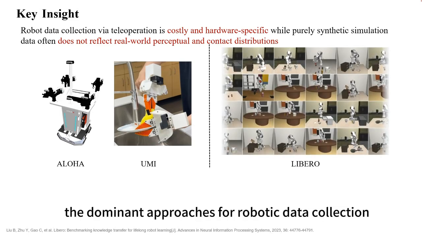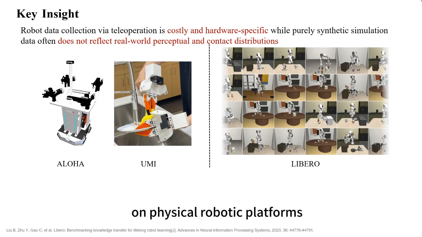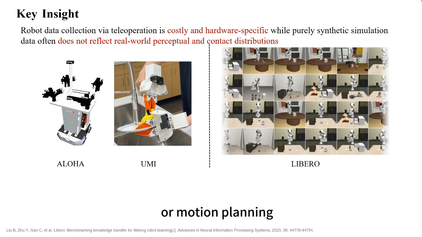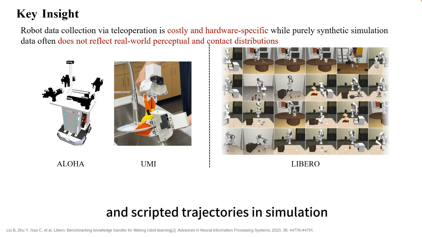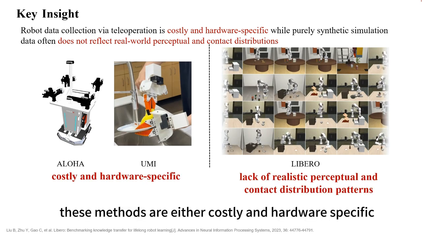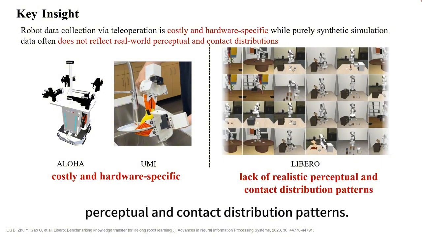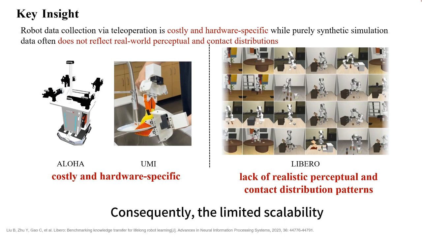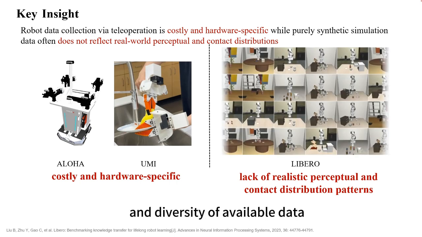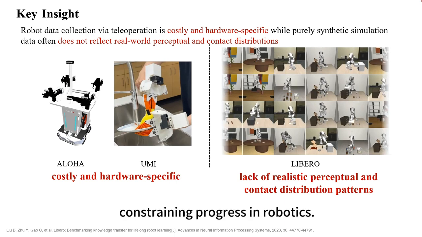Currently, the dominant approaches for robotic data collection primarily rely on teleoperation on physical robotic platforms or motion planning and scripted trajectories in simulation. However, these methods are either costly and hardware-specific or lack realistic perceptual and contact distribution patterns. Consequently, the limited scalability and diversity of available data have become key bottlenecks constraining progress in robotics.